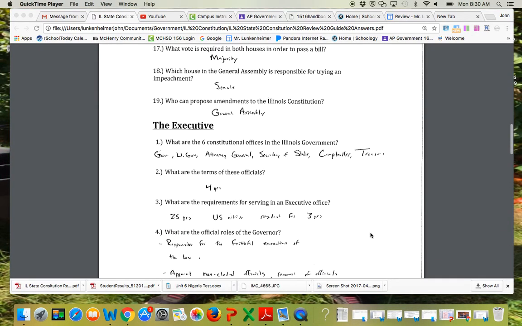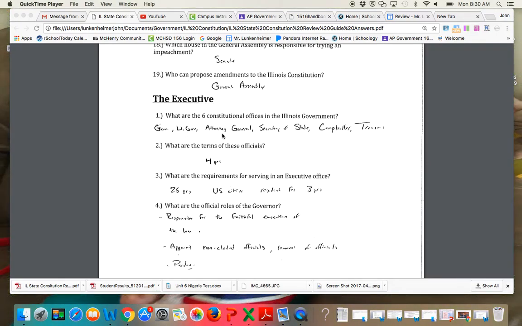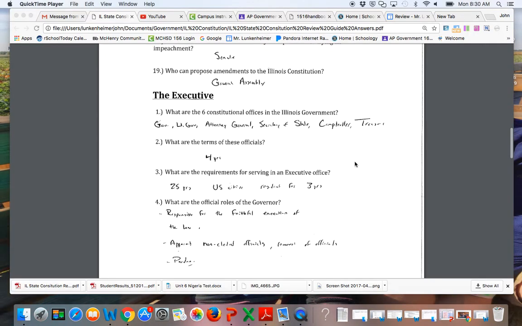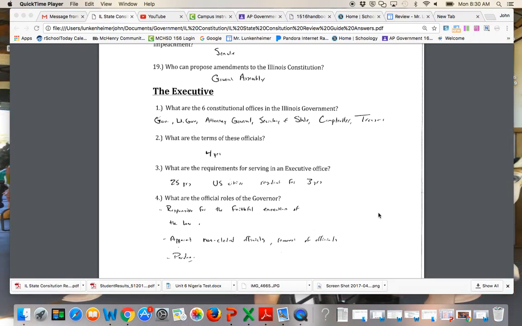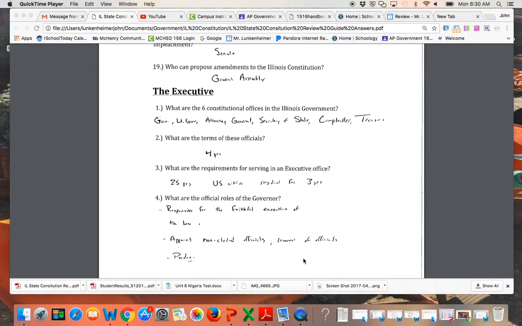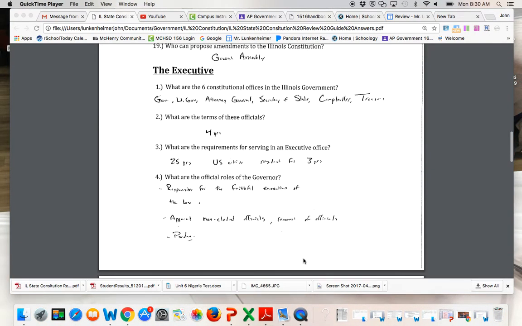As far as the executive branch goes, there are 6 constitutional offices: governor, lieutenant governor, attorney general, secretary of state, comptroller, and treasurer. They all serve 4 years. You have to be 25, a U.S. citizen, and a resident of the state for 3 years. The governor is responsible for the faithful execution of all the laws, appoints officials, and can also remove those officials and pardon prisoners.